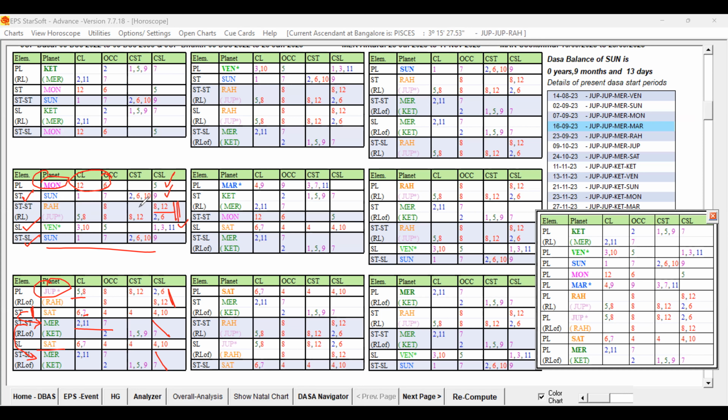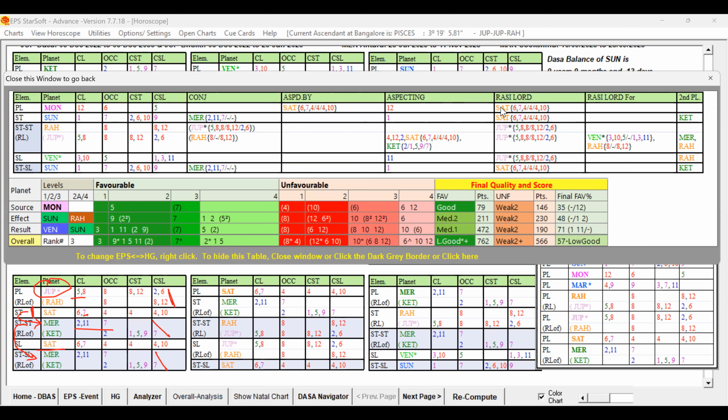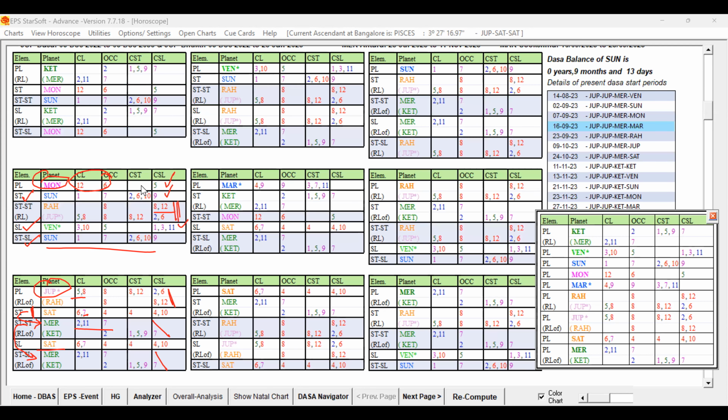And let us check whether that Moon is getting any support from other favorable key planet. Moon is not getting any planet in its supports favorable. Fifth sublord in the star of a planet Sun is supportive, and Sun is conjoined with Mercury, our green planet. And 2A level planet, as we already discussed, Jupiter is having that Ketu and Venus and Mercury. And Venus is there at the sub-level, and last level Sun is conjoined with Mercury. So star level planet getting the Mercury and Venus there at the sub-level.